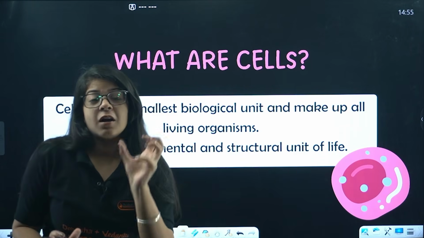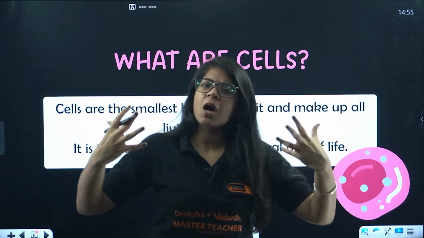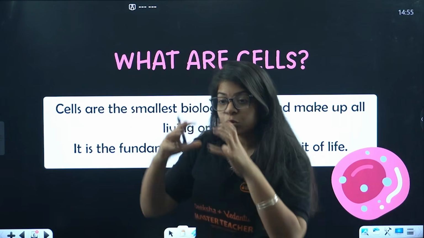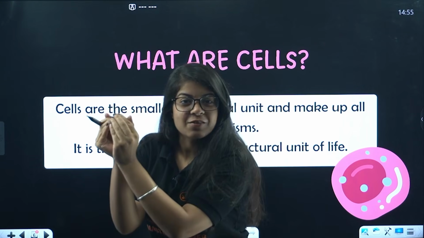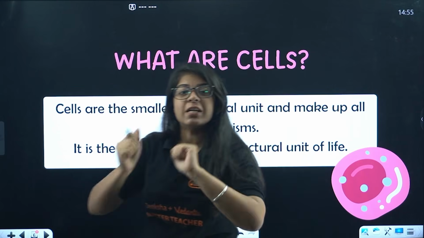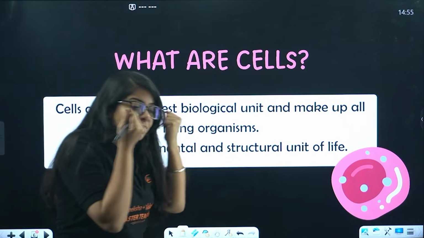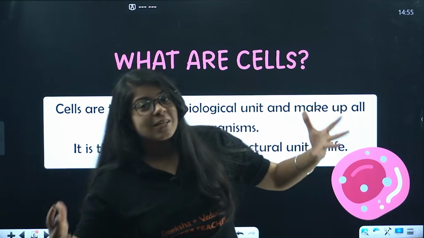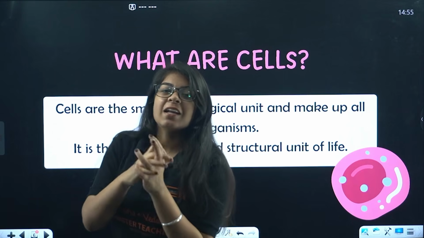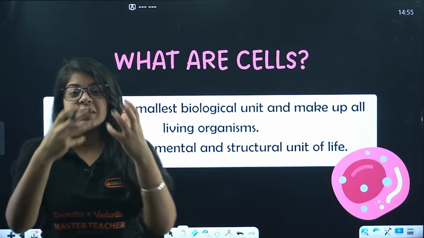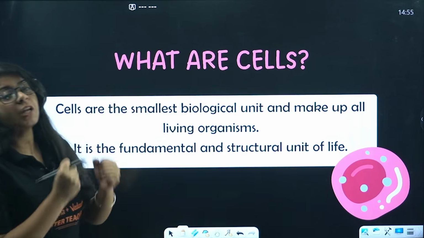Now let me tell you one thing. Cells are also made up of so many things, and you will say, ma'am, then how is the cell the smallest thing? Because bacha, those things come together and make a complete cell. They cannot exist individually, but a cell exists individually. So the cell is the basic biological unit, and it is made up of so many cell organelles we will talk about, and combining all these cells, our living organisms are made up.